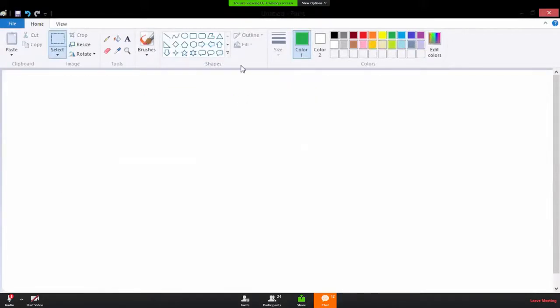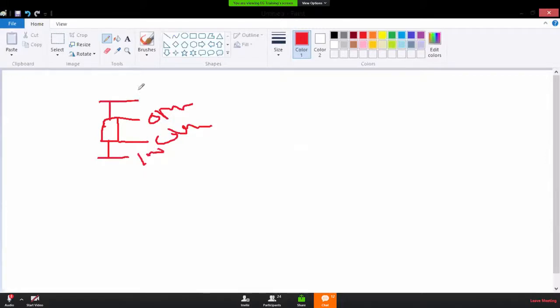Okay, so in every candlestick we can find 4 prices. Okay, I will show you here. Here this is opening price, this is closing price, this is low price, this is high price.